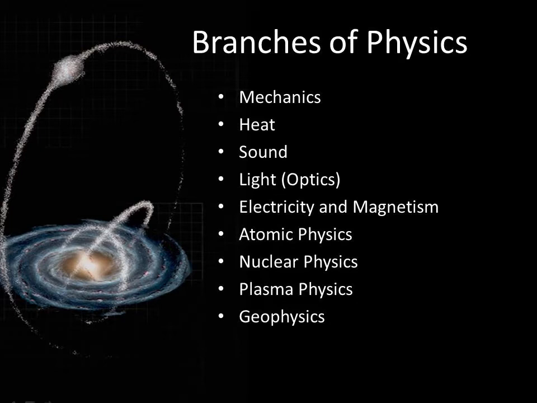Plasma physics is about ions. We know that matter can gain charge, positive or negative. We might have studied this before, and you'll study it later as well. The branch of science which deals with ions is called plasma physics. Then you have geophysics, which is about whatever is within the earth. If you go down below the earth, there are certain ores and materials and magma, etc. That is the study of geophysics. The study of the earth's core is called geophysics.